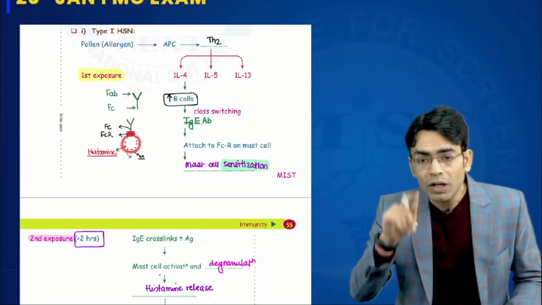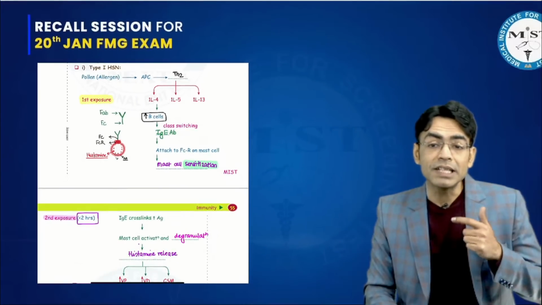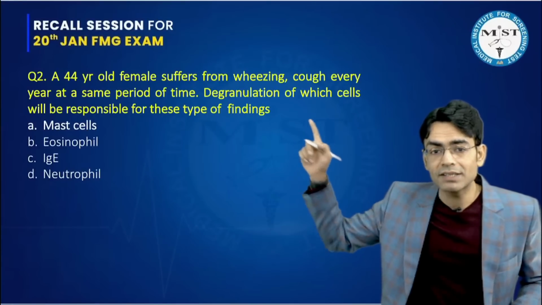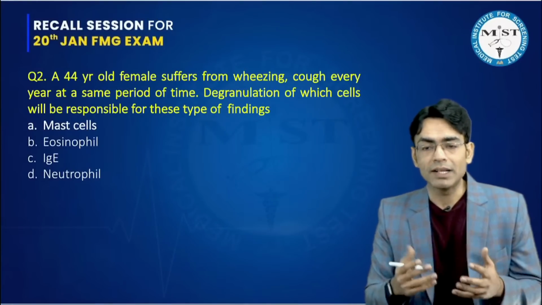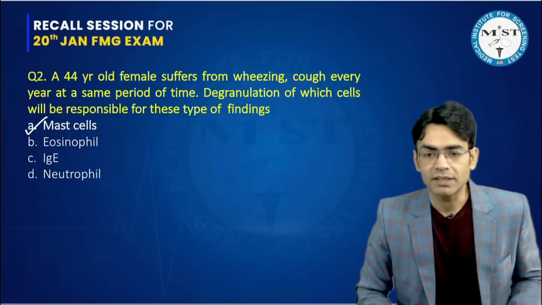But they have not asked what will be degranulated. They have asked that this degranulation occurs from which cells? So degranulation of which cells is responsible for these kind of findings, these allergic reactions? So the answer would be mast cell. So the correct answer for this question is mast cell.